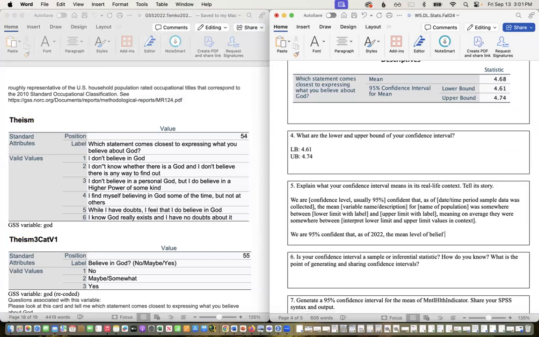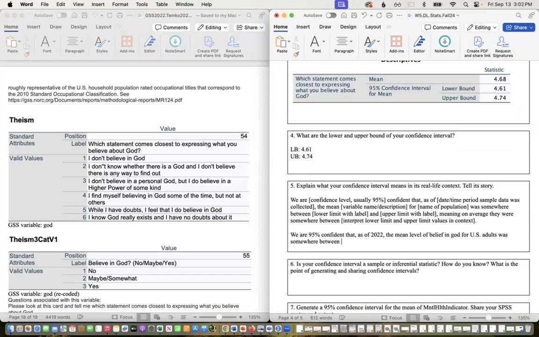Level of belief in God for US adults, right? That's the target population for GSS, was somewhere between 4.6 and 4.7,